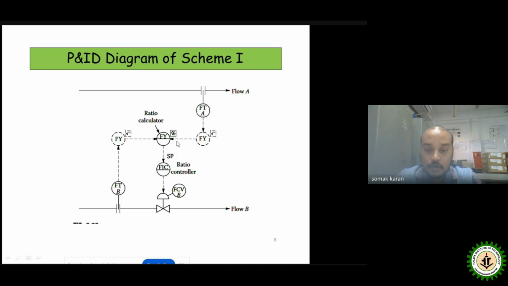After that the ratio is calculated at that point, and the ratio controller is obviously the flow indicating controller, because we are concerned about the flow. The flow indicating controller will control the flow rate, and as per the flow rate, the flow control valve will actuate and try to maintain the ratio as per the desired set point given initially.